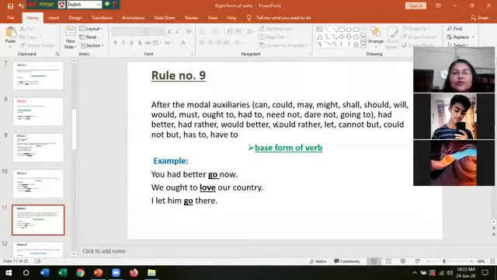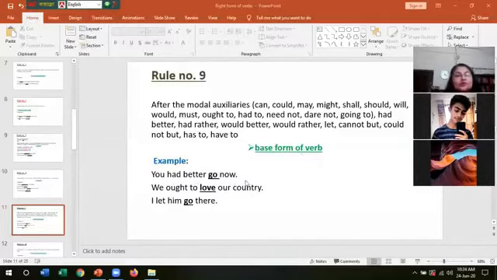And along with this, if there is had better, had rather, would rather, let, cannot but, could not but, has to and have to, then the base form of verb will have to be used. So along with the modal verbs, if there are these words, then the base form of verb, that is the present form of verb, will have to be used.